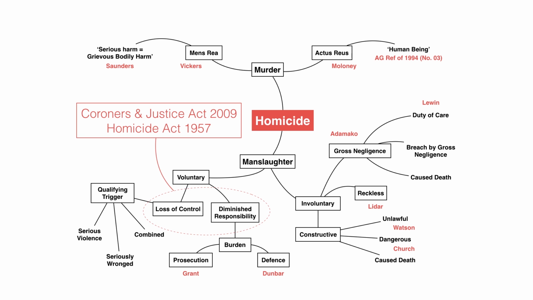So for instance, here we have a quick succinct spider graph that has outlined homicide, which is murder, manslaughter, which is voluntary and involuntary. From this point onwards, because of the branch structure, the very first thing you need to do is identify the relevant branches. The branches themselves in this spider graph will allow you to identify what you will need to discuss in order to establish liability as well as to complete the question at hand.